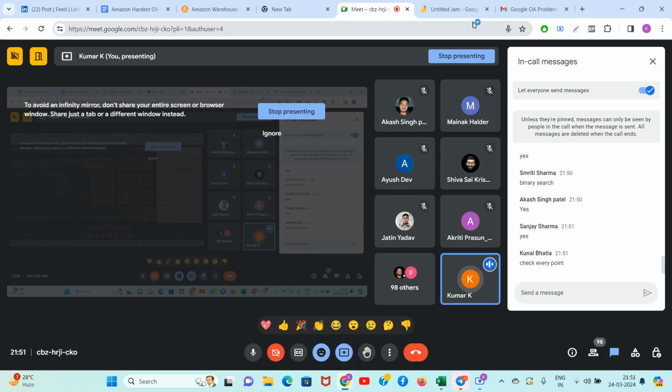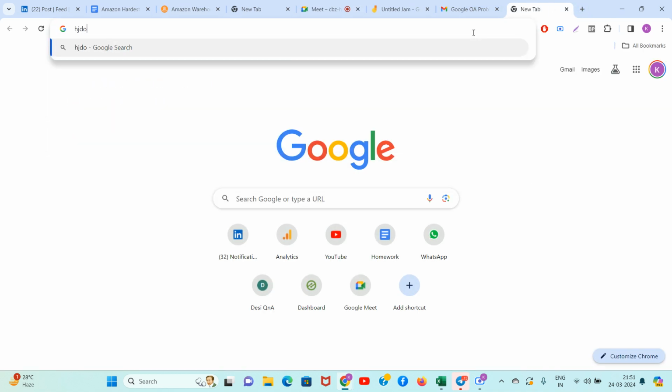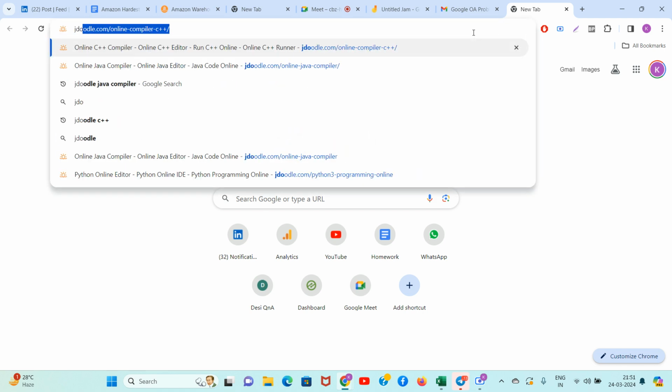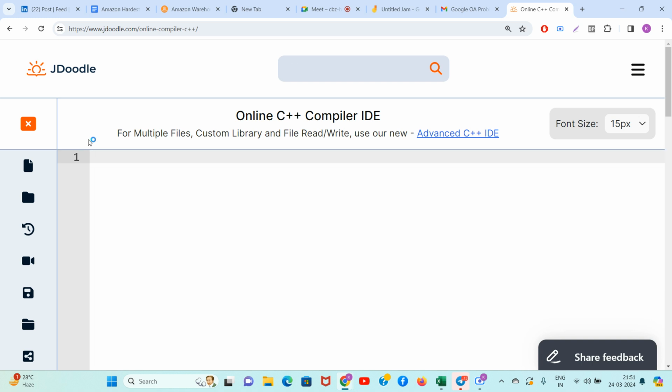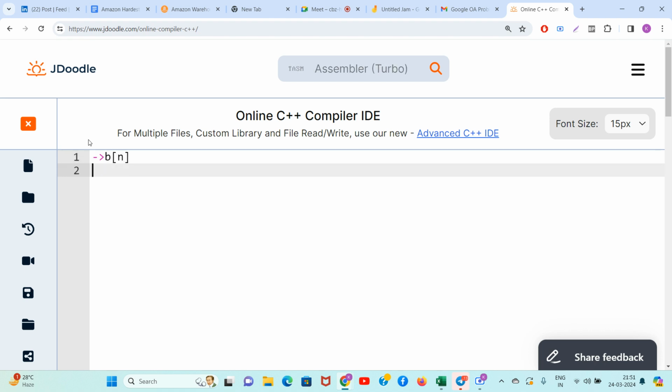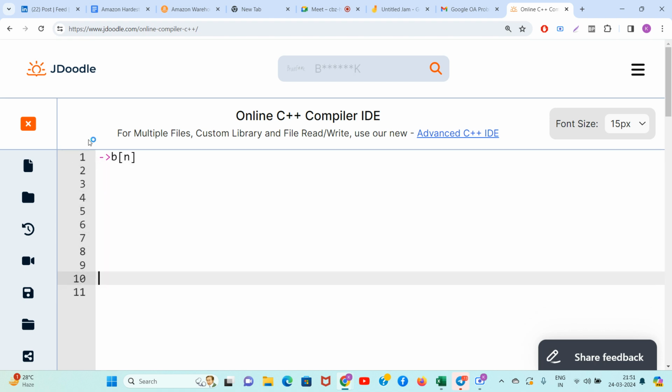We'll check each point. So let's head towards writing the pseudo code. Let's just check each point. It is very easy. Nothing difficult is there in checking each point. Let's say that we have B of n, right? B of n consists of all the points. Apart from that, guys, we need to check all the points from low to high, right? So let's discuss it.